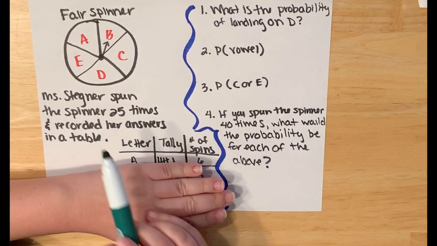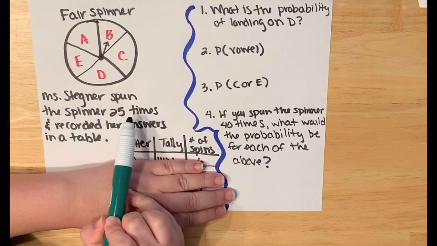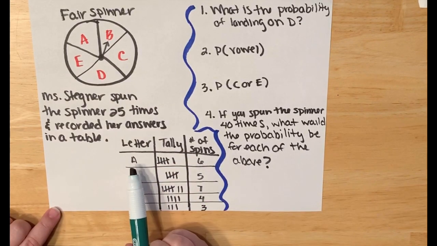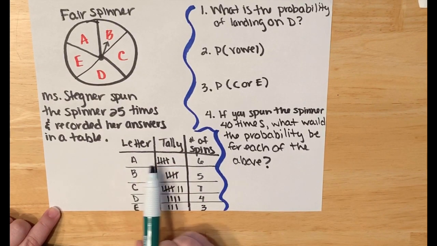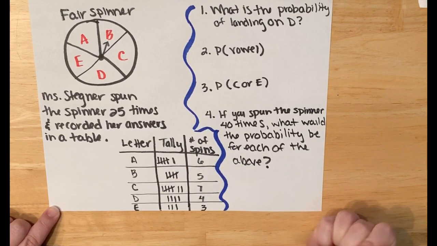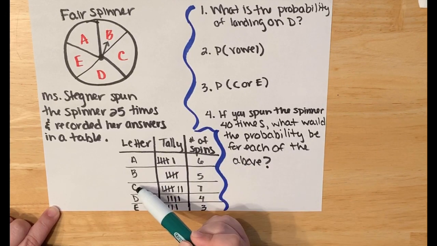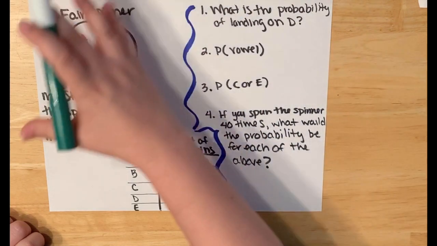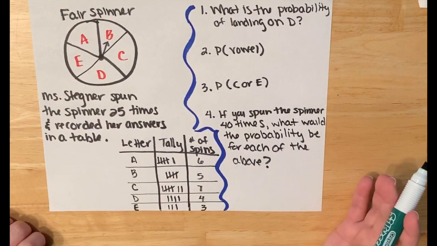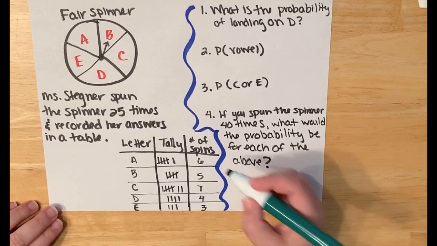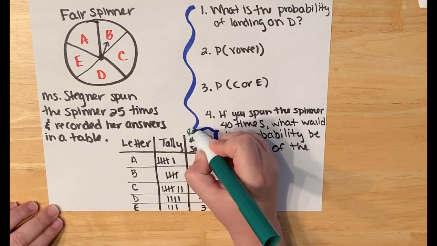So the experiment I did was that I spun the spinner 25 times and I recorded my answers below. So when I spun A, I got it 6 times. I kept my tally marks and then did my totals. B, I got 5 times. I spun C 7 times, D 4, and E 3. Now, with an experimental probability based off an experiment, it's based off of your results. And these are my results.